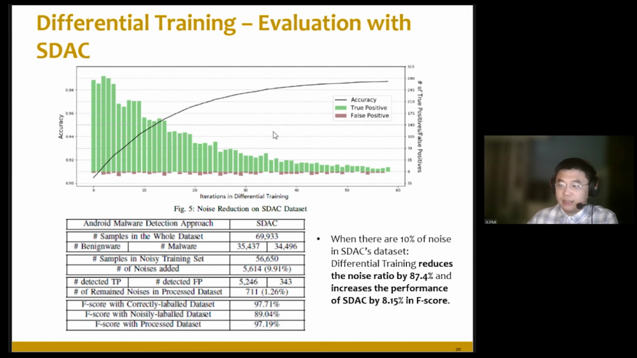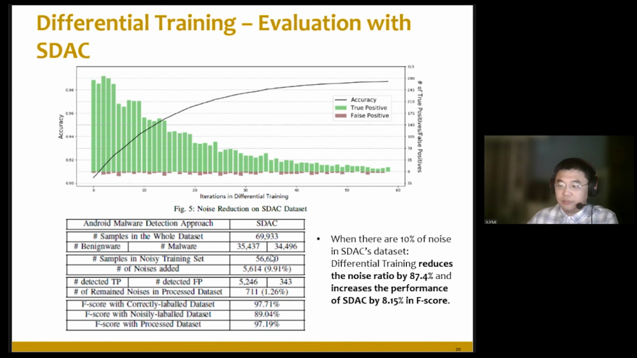This is the evaluation result of differential training when it works with Stack and its dataset. The table shows, in each iteration, how many samples are detected as noises, and whether the detected samples are in fact labeled noise or false positives. And we can see that with all these more than 50 iterations, the accuracy of the labels increases from 90% to more than 98%. And there are always more true positives than false positives during the whole process.